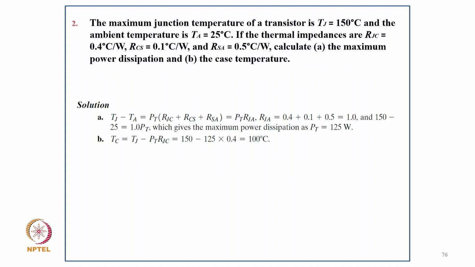Coming to the second, the maximum junction temperature is Tj equal to 150 degrees Celsius and the ambient temperature is TA equal to 25 degrees Celsius. The thermal impedances are RJC 0.4 centigrade per watt, RCS 0.1 centigrade per watt and RSA 0.5 centigrade per watt. Calculate the maximum power dissipation and the case temperature. So TJ minus TA equal to PT into RJC plus RCS plus RSA.